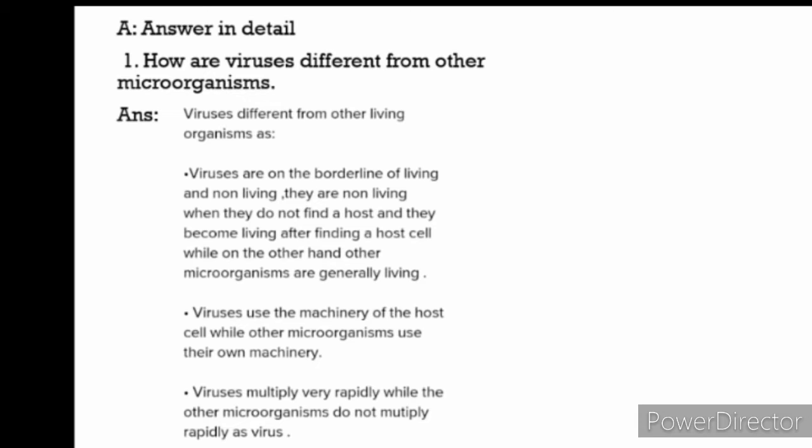Now the second point is, viruses use the machinery of the host cell, while other microorganisms use their own machinery. It means other microorganisms use their own body for living, but viruses use the body of the host cell to live and multiply. The third point is, viruses multiply very rapidly, while other microorganisms do not multiply as rapidly as viruses.